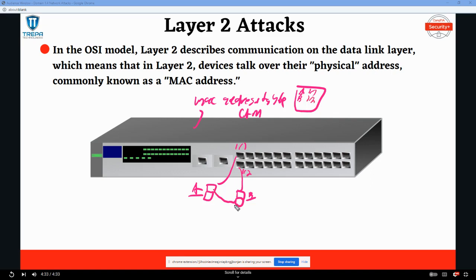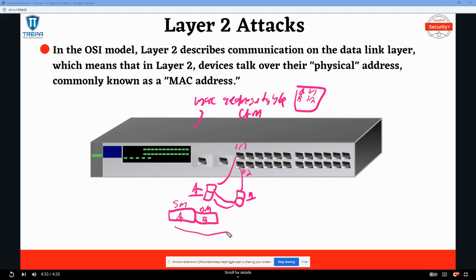So when these two need to communicate, computer A is going to generate a frame with the source MAC address being its own MAC address, destination MAC address being computer B. Now, again, this isn't a CCNA or Network Plus course, so I'm not going to get into how they discover and broadcast MAC addresses. Just quick down and dirty on how Layer 2 works.